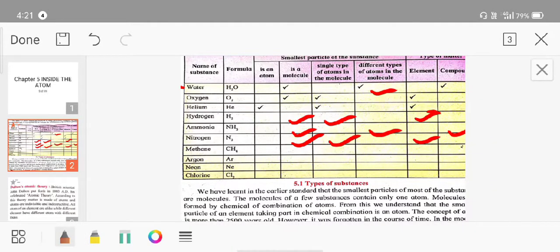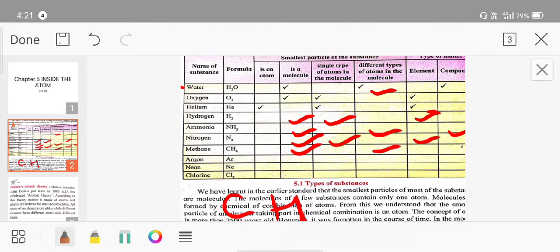So in methane, one is carbon and second is hydrogen, right? So two types of atoms are present, so it is a molecule. Two different types of atoms, one is carbon and second is hydrogen. So different types of atoms are present.